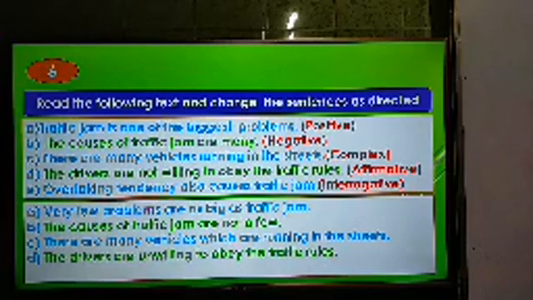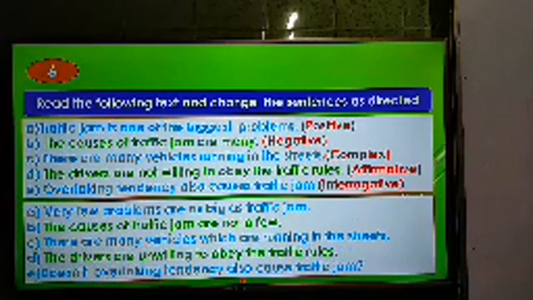Now dear students, the last one: overtaking tendency also causes traffic jam. We have to make it interrogative. So the answer will be, doesn't overtaking tendency also cause traffic jam? As it is in present indefinite, we have to use the auxiliary verb "do" or "does".